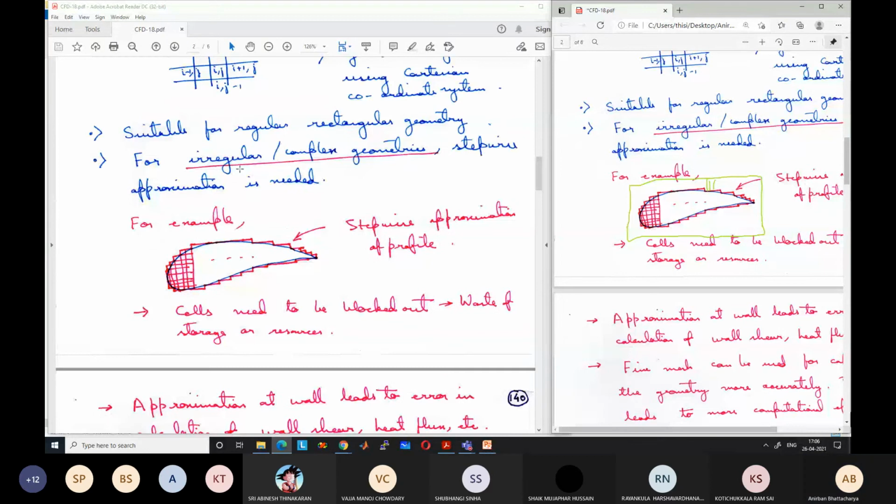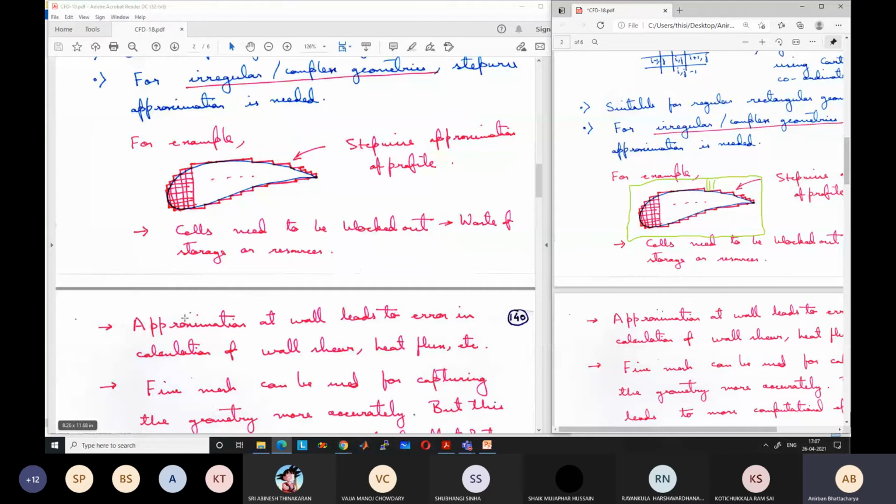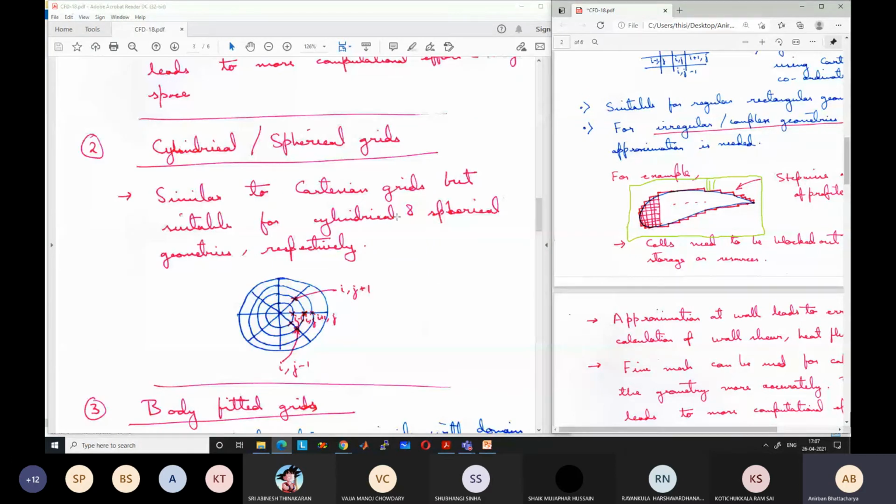Similarly, we have the cylindrical or spherical coordinate system, similar to Cartesian but suitable for cylindrical or spherical geometry, like you can see here. Again, we can map the grids. Along the radial direction, i is increasing: i minus 1 comma j, i comma j, i plus 1 comma j. Along the circumferential direction, j is increasing: i j minus 1, i j, i j plus 1. So we have a nice regular arrangement. We may need this when solving for flow through a cylinder.